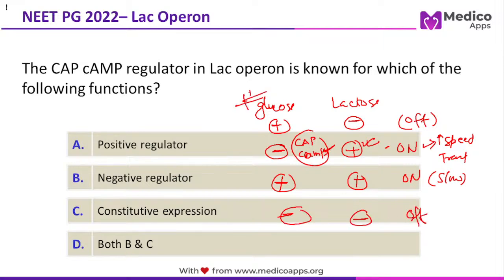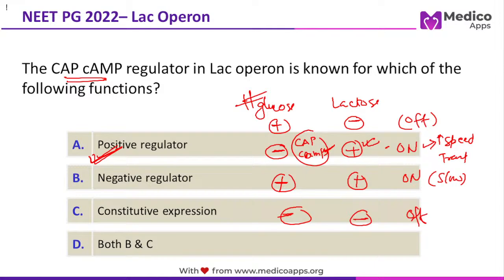So this itself forms a very important question. What will happen to the lac operon if both are not there, if both are there, if glucose is not there but lactose is there, or when glucose is there, lactose is not there? So we have seen that the cAMP regulator in this case acts as a positive regulator, because when this is there, there is an increased rate of transcription. Clear? So this again, lac operon, very very important topic, especially for FMG. Almost every year they will give one question on lac operon. Okay, so this is about the lac operon concept. Is everybody clear about lac operon concept?